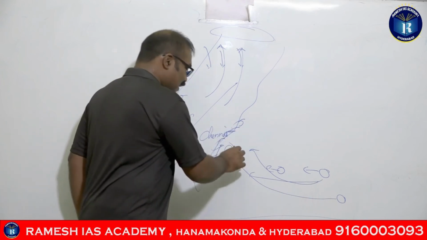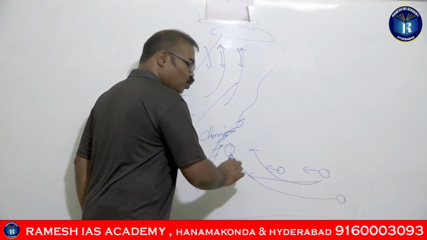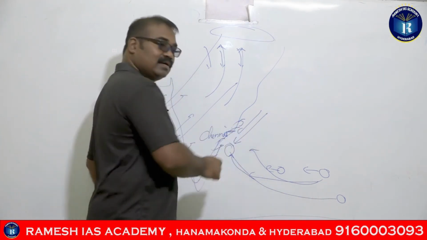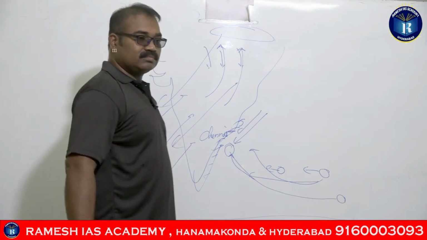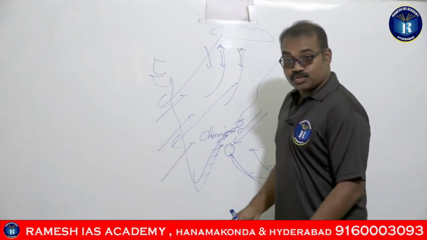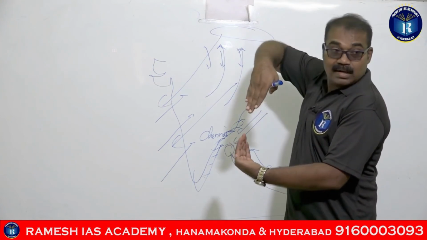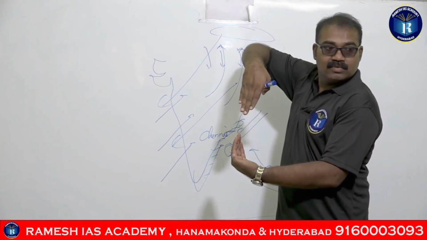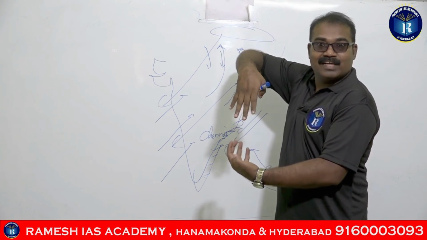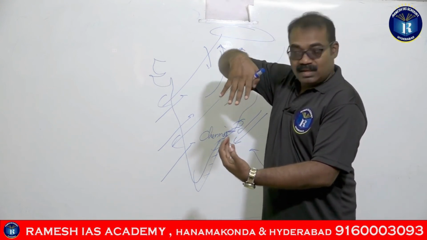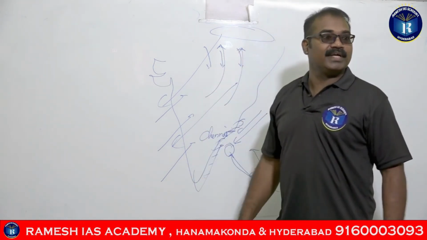the cyclone is trying to move towards the north and the northeastern trades are pushing it towards the south. So the cyclone is trying to go like this and the northeastern trades are opposing it like this. What happens? The cyclone will be stabilized in that position for 2 to 3 days.